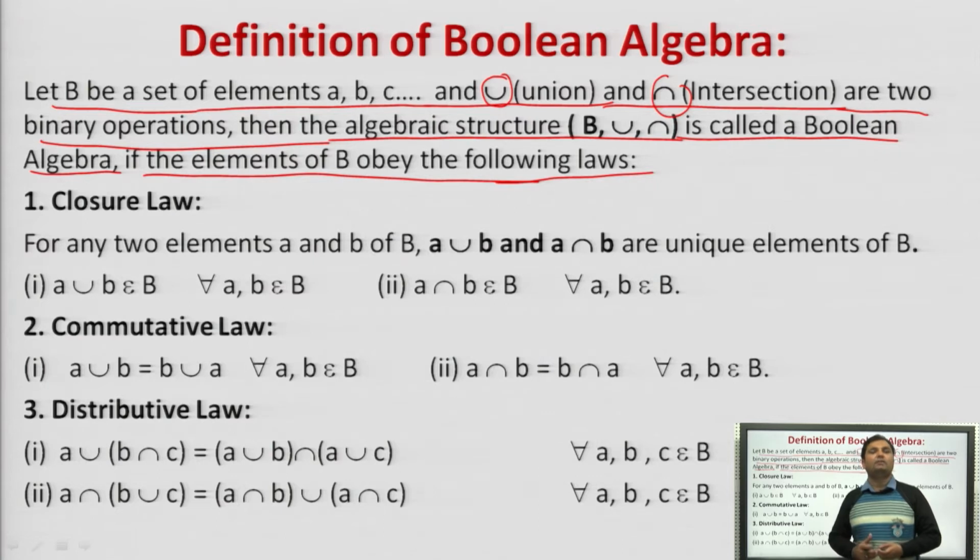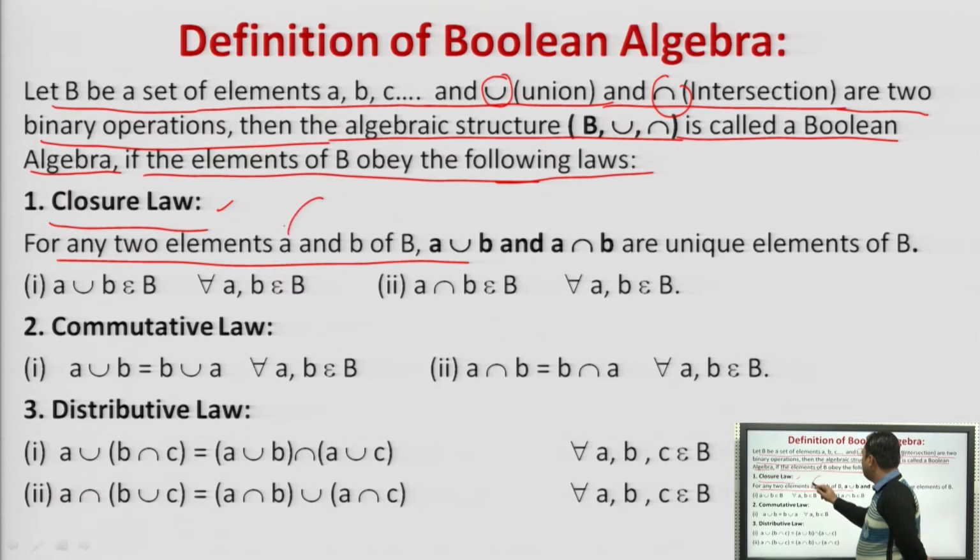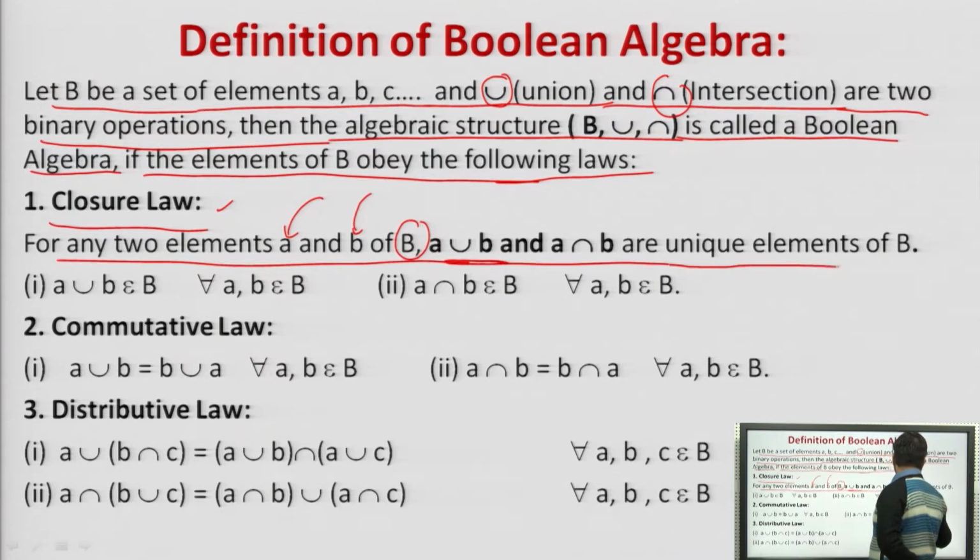B is a Boolean algebra which contains the set of elements, and union and intersection are the two binary operations. Then the algebraic structure B, union, intersection is called a Boolean algebra if the elements of B obey the following laws. First law, that is the closure law. For any two elements A and B of a Boolean algebra B, A union B and A intersection B are unique elements of B.